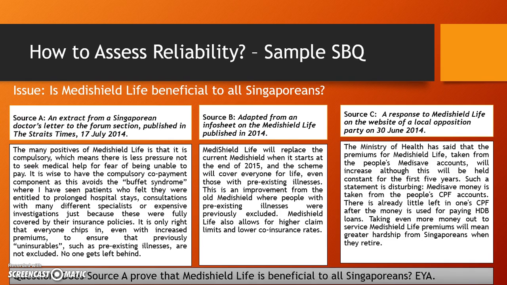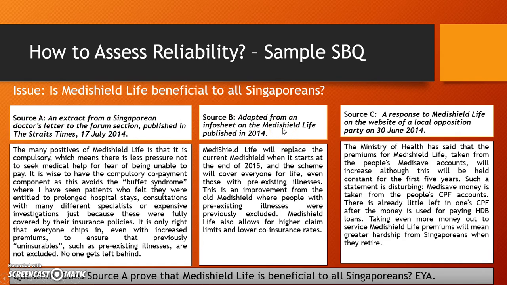So basically this source talks about the fact that MediShield Life is beneficial to all Singaporeans because people with pre-existing illnesses are covered, are insured, so no one gets left behind. So it's good for all Singaporeans, and this is written by a doctor. So basically in this box, source A and extract, this is the provenance, and the author is a doctor. Now let's look at source B.